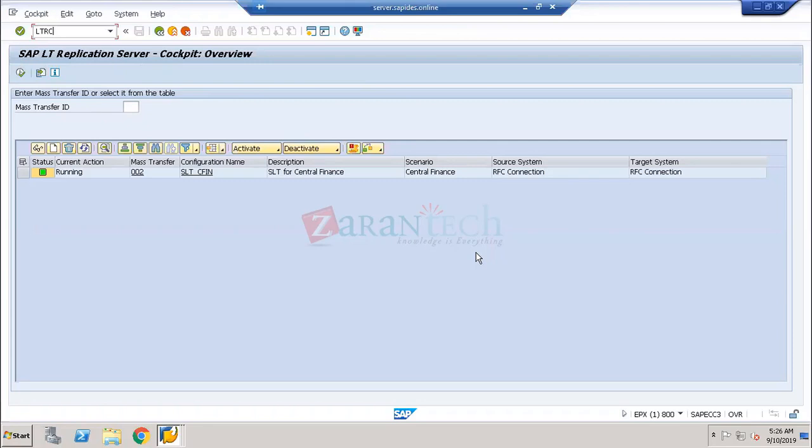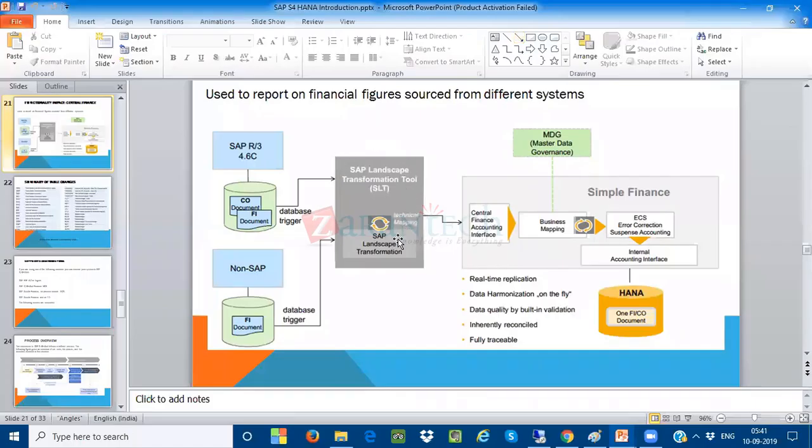So here the SLT has been completely built up. Who is going to build the SLT? SLT is not part of the functional consultant's work. SAP SLT is built by the technical consultants and the basis administrators, not by the functional consultant. But in our class, I'm going to show the complete concepts of the SLT process, how it was built and what configuration was done to build up this SLT process.